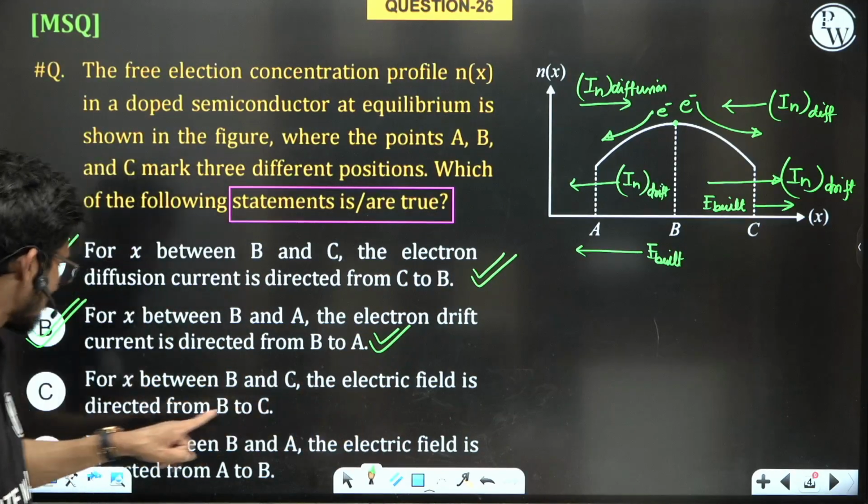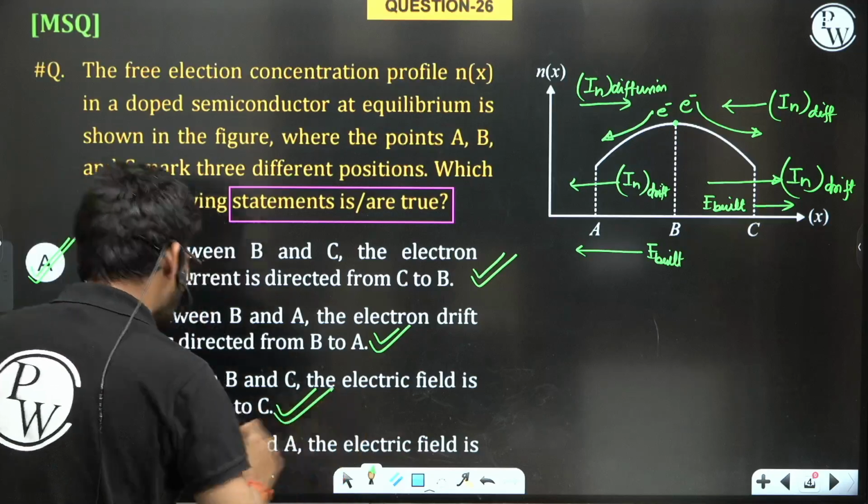So the electric field is directed from B to C. This option is also correct.